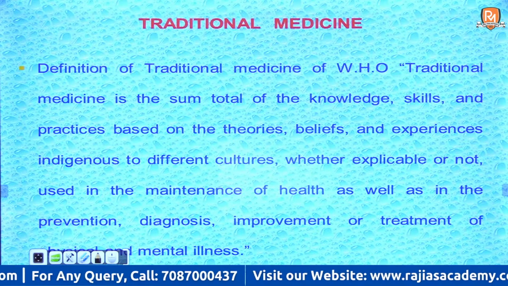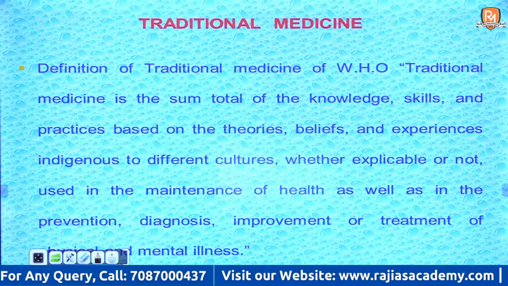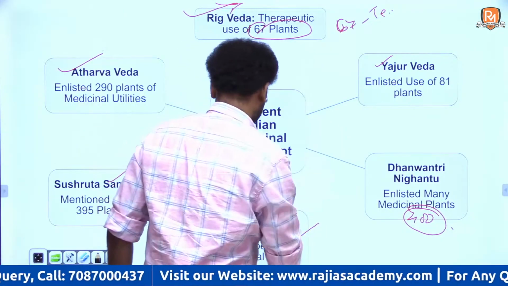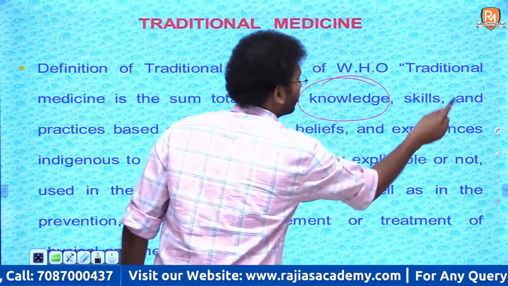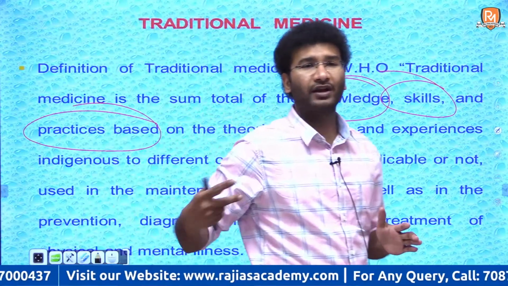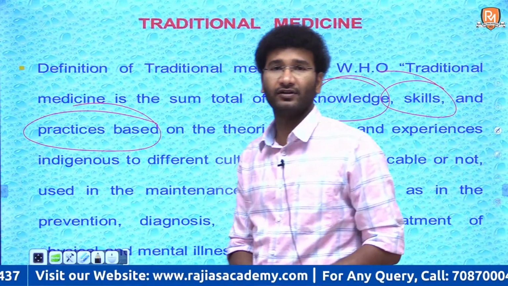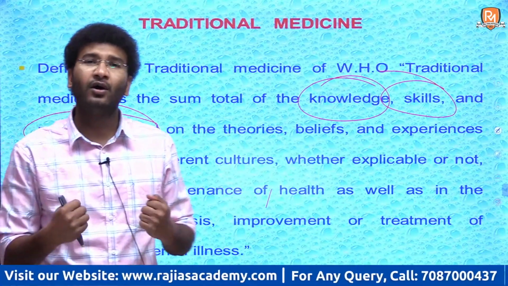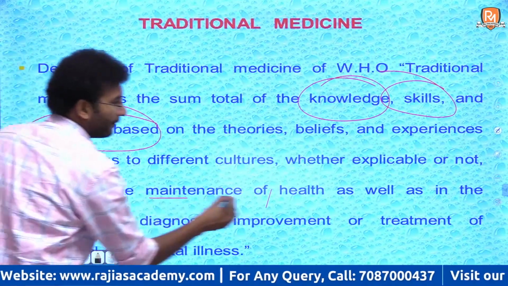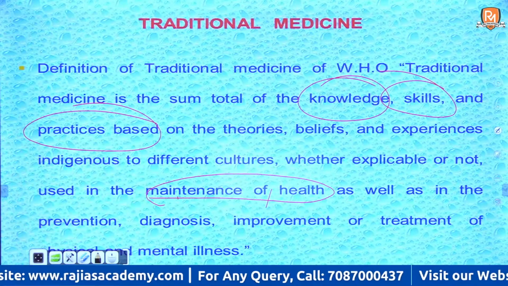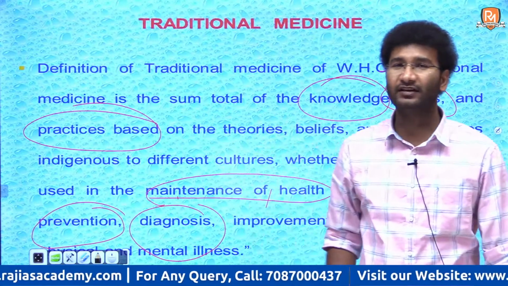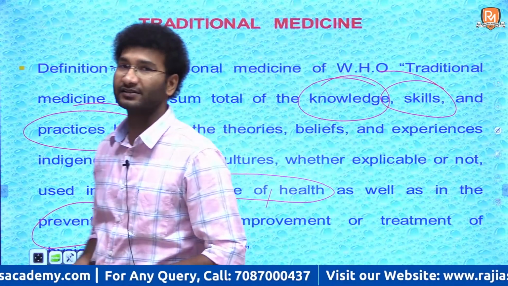The definition here says that the traditional medicine of WHO defines it as a sum total of knowledge, skills and practices which are based on the theories, beliefs or experiences that are indigenous to an individual or to a culture, right? This set of practice is being utilized for maintenance of an individual's health or a community's health, along with the prevention, diagnosis or improvement of one's health. This is called traditional medicine or traditional medicinal practices, right?